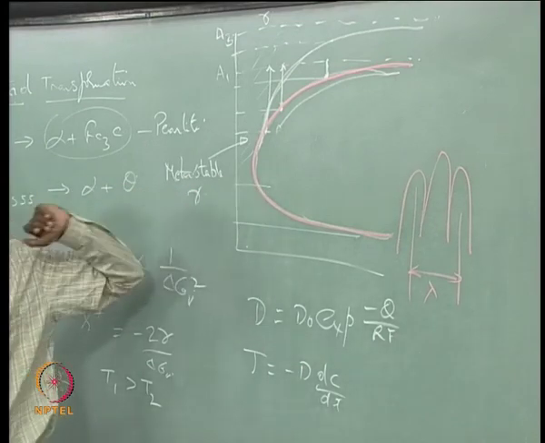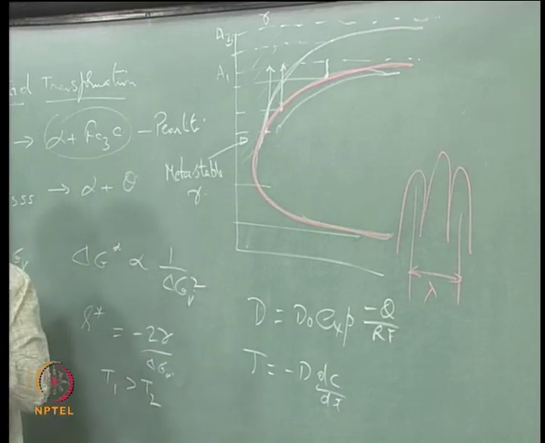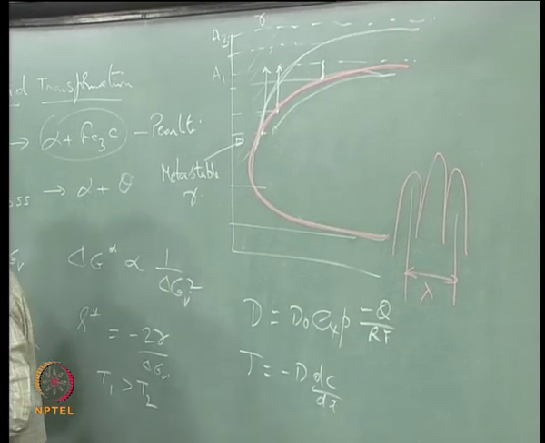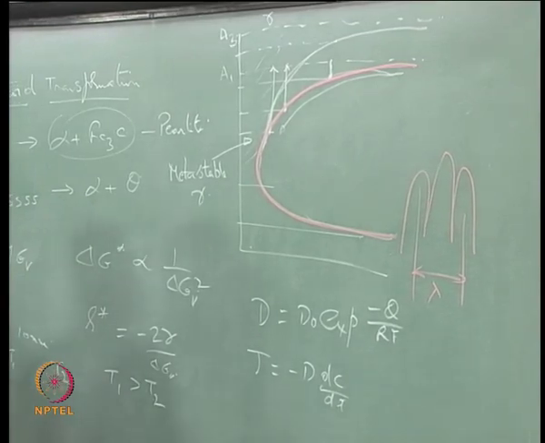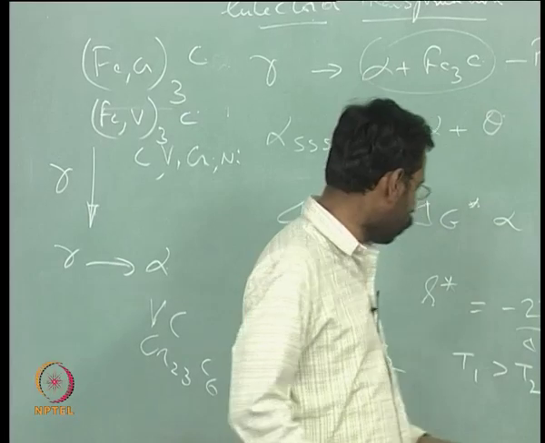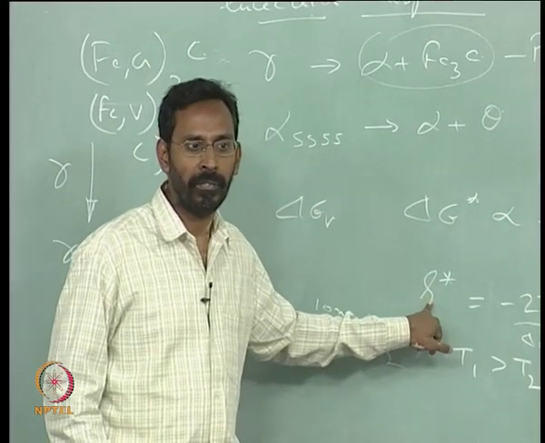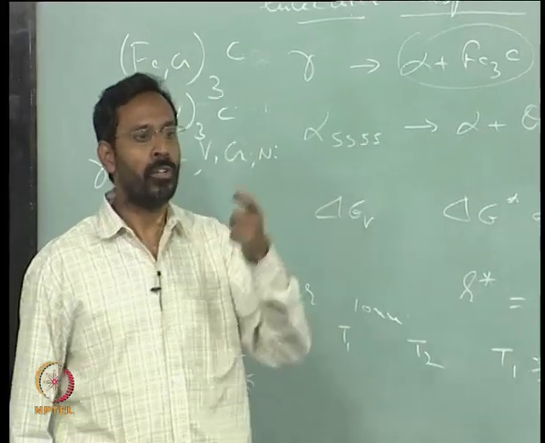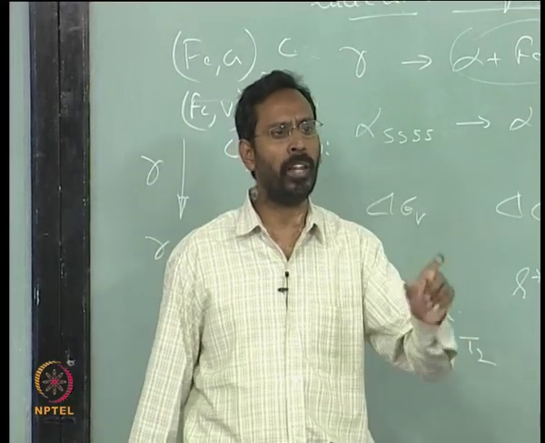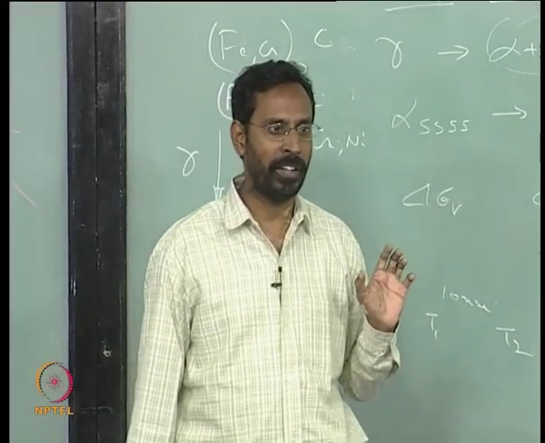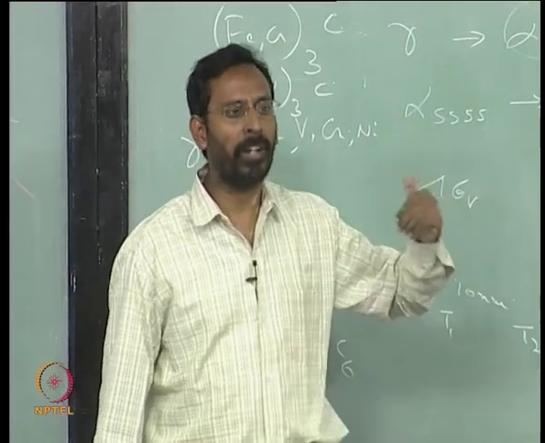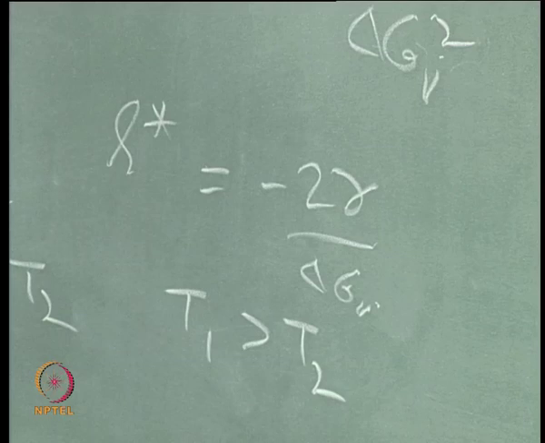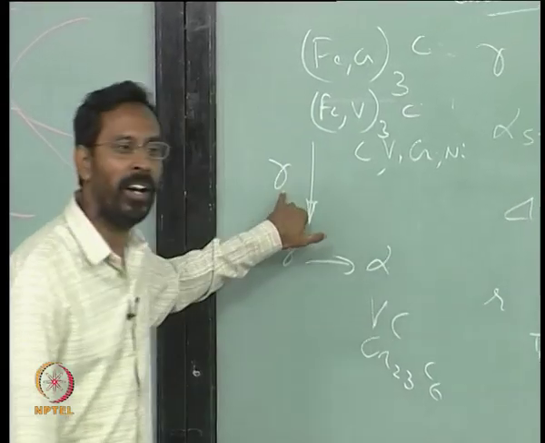But at that temperature, if I want to see whether niobium carbide would form or not, definitely niobium carbide has a higher affinity. Higher affinity means larger driving force. Larger driving force means smaller R star. So, in principle it would like to form. So, the R star for niobium carbide would be smaller than the R star for iron carbide Fe3C, let us say. Now, the question is whether the diffusion rates at that particular temperature allow for that R star to come out or not. If it does not, then what happens is gamma gives you alpha